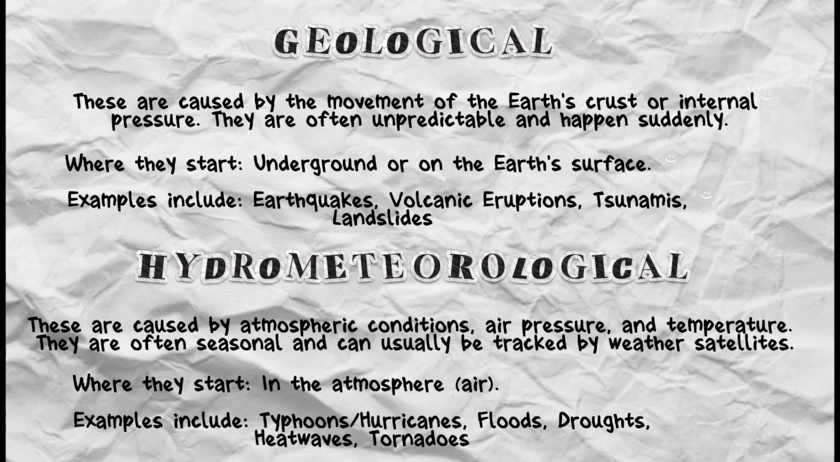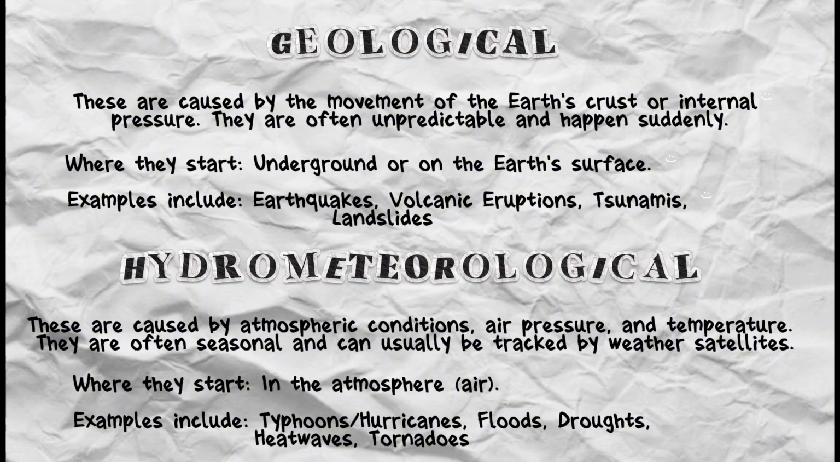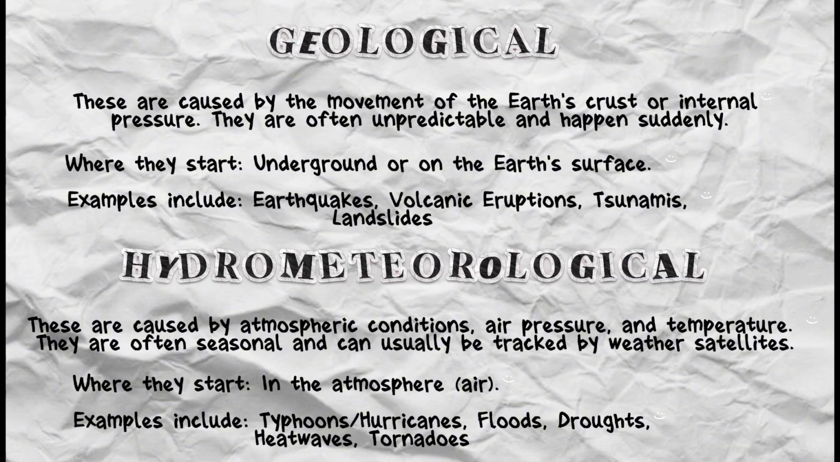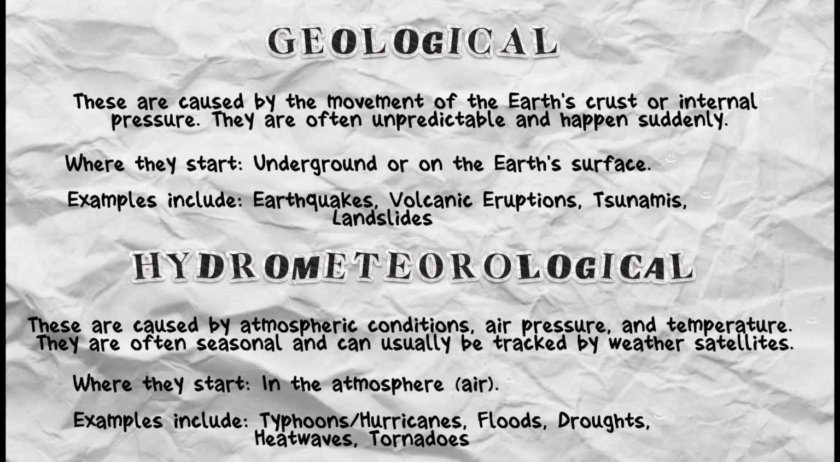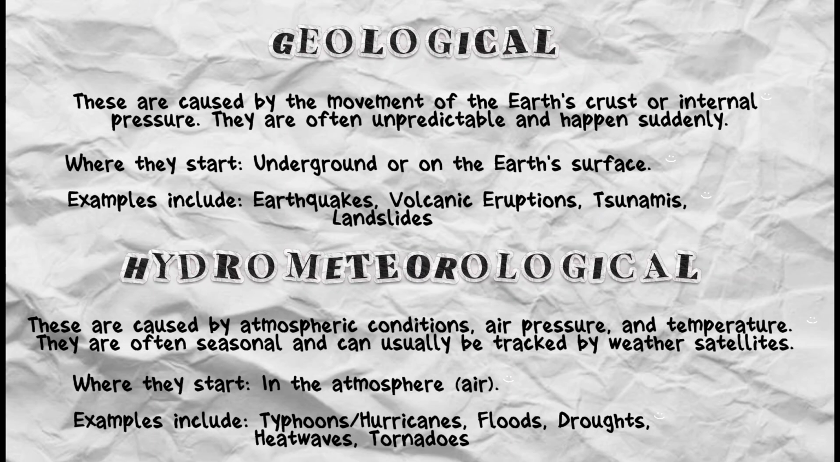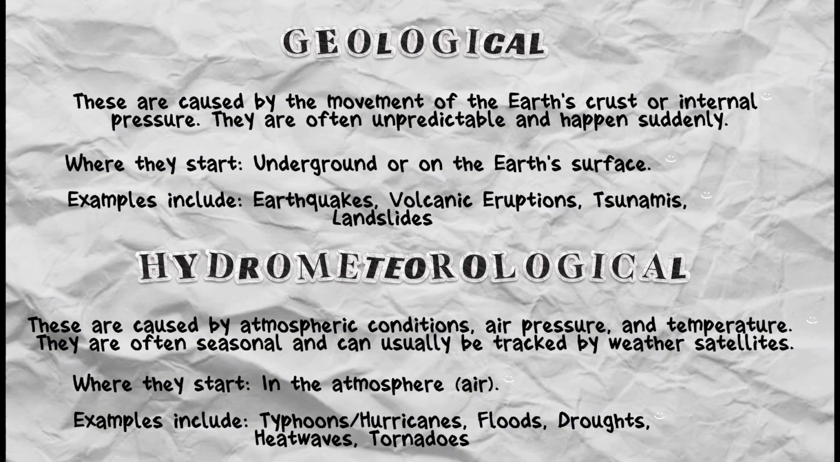Hydrometeorological hazard. These are disasters caused by weather, climate, or water-related processes in the atmosphere. Examples: typhoons, floods, storm surges, heavy rainfalls. These hazards occur due to extreme weather conditions and water cycle activities in the atmosphere.